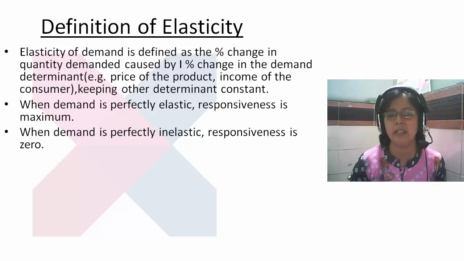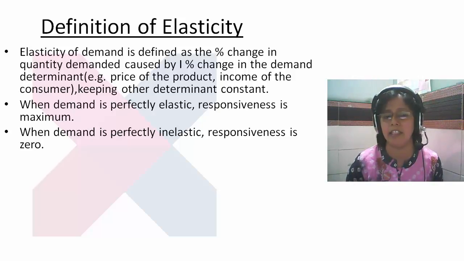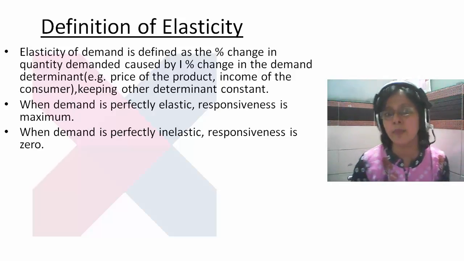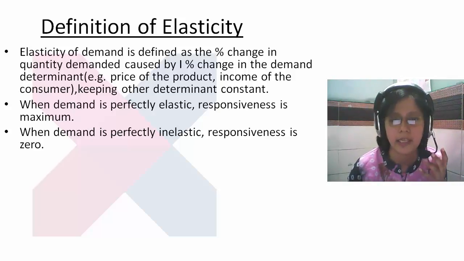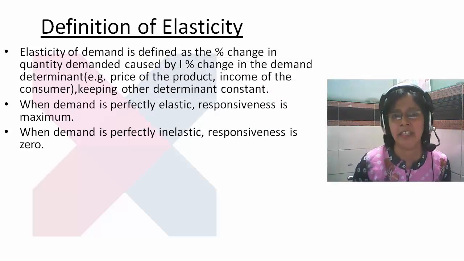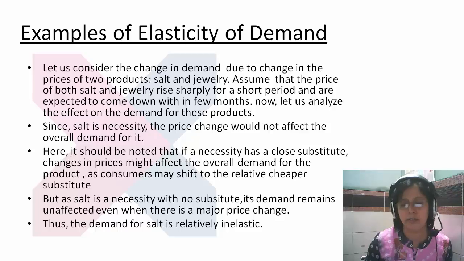How can we say that it is perfectly elastic and perfectly inelastic? In perfectly elastic, we don't have any option, we don't have any choice, we have to bring the things according to our desire. There is no other option, we just bring the things and fulfill our desire.